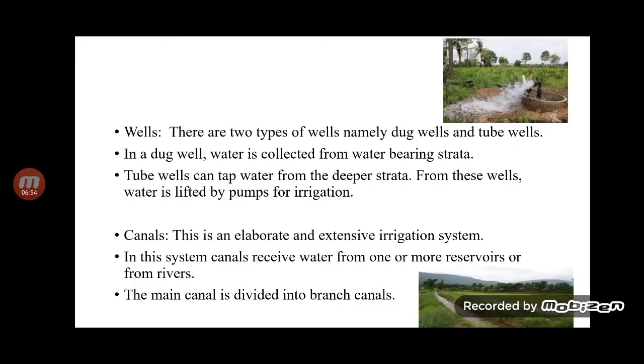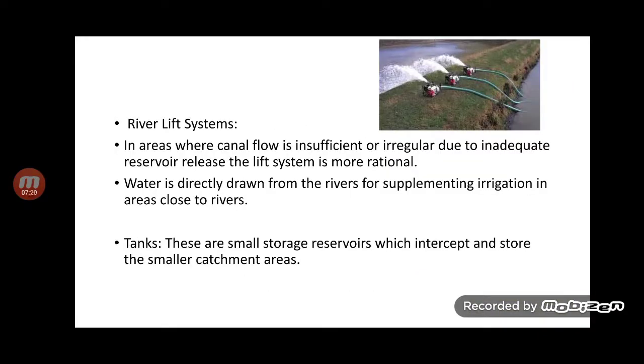In a dug well, water is collected from the water-bearing strata. Strata means the layering of the soil, and the tube well can tap water from the deeper strata. In that we can go through more layers of soil, and from these wells water is lifted by a pump for irrigation. Then the canal. A canal is an elaborate and extensive irrigation system. In this system, canals receive water from the rivers, and the main canals are divided into branch canals.